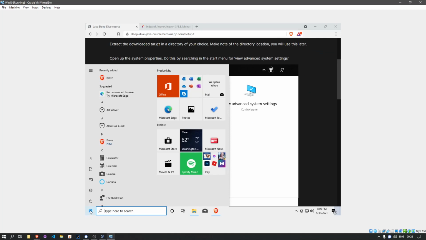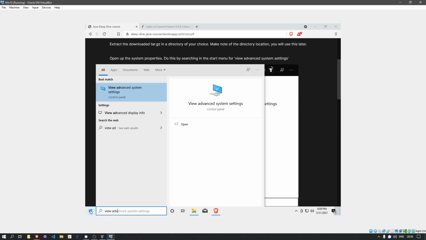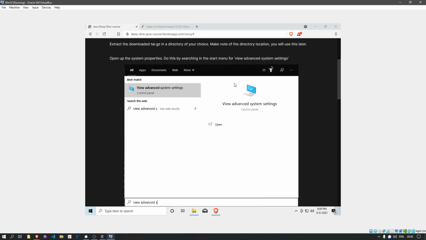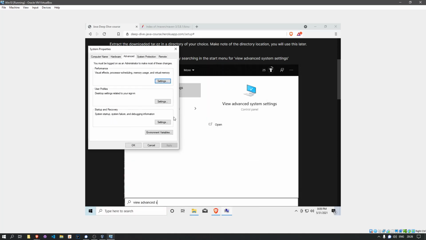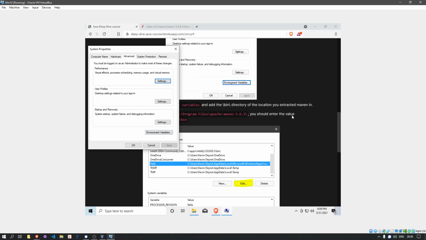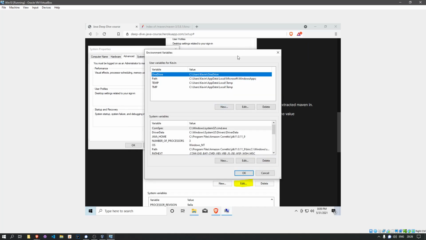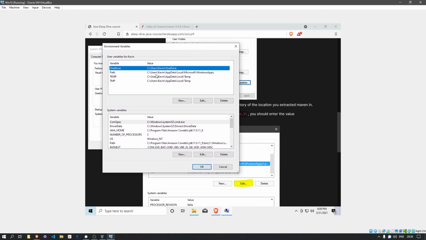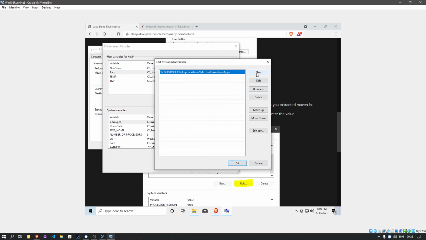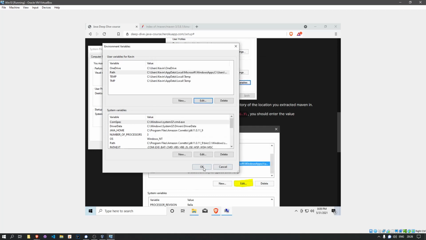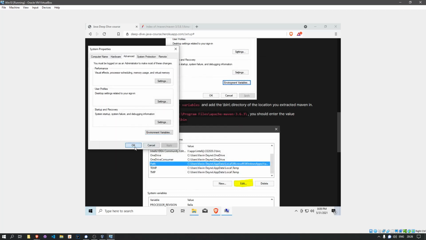We're going to view advanced system settings. And we're going to make some environment variables, and one of our environment variables is our path. So what we're going to do is we're going to edit our path, and we're going to add a new one here, and that's going to be our bin folder. Press OK, press OK, OK.